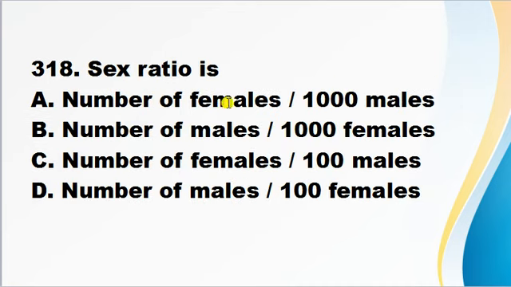Sex ratio is: A, number of females per 1000 males; B, number of males per 1000 females; C, number of females per 100 males; D, number of males per 100 females. Friends, sex ratio is used to describe the number of females per 1000 males. So here A is the correct answer.